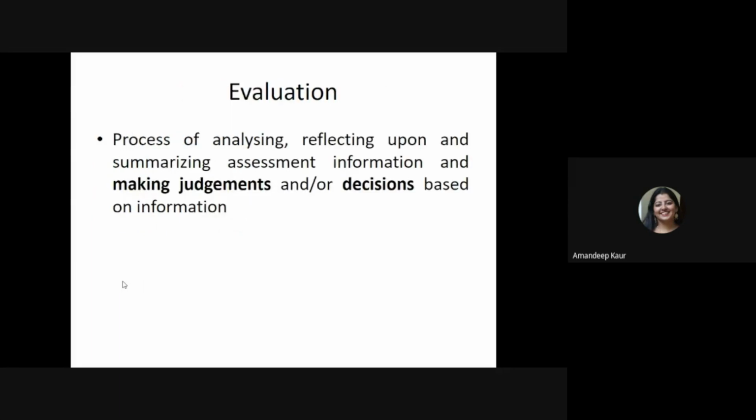So the next thing that we need to consider before designing rubric is evaluation. I think in the first session, it is clear to all of you what we mean by evaluation.